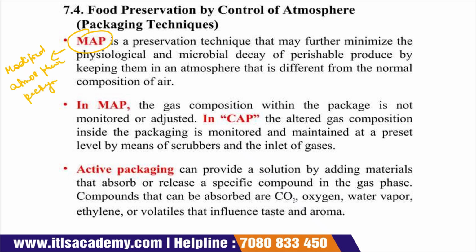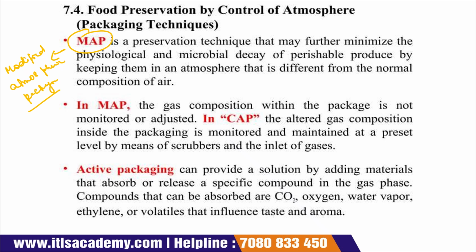In that case, when we pack the food product, we modify the atmospheric condition inside the package. Suppose some gases are suitable for the growth of microorganisms, then we reduce that gas amount in the packaging and add gases which are not suitable for microbial growth. That is why it preserves the food product.